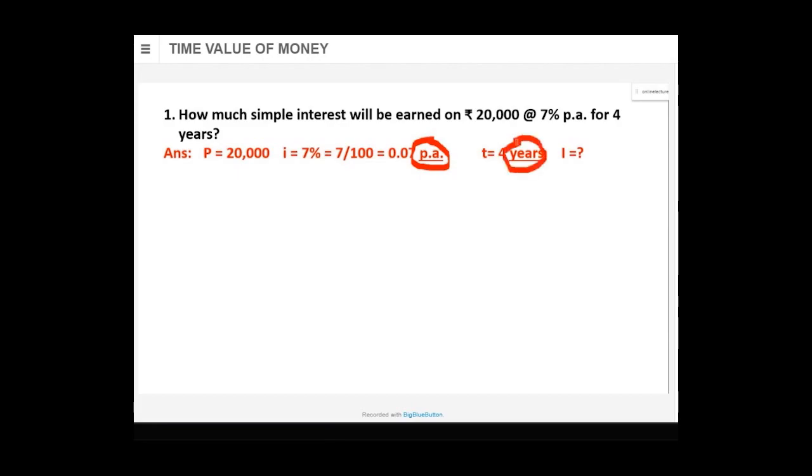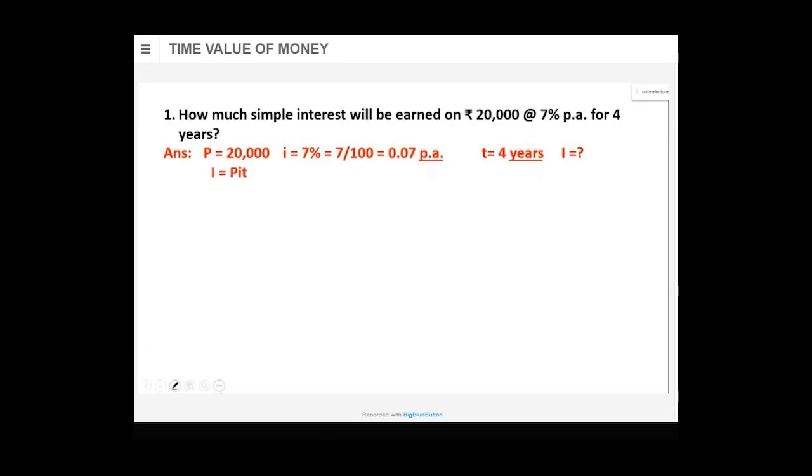If the rate of interest is per annum, the time should be in years. If the rate of interest is in months, the time should be in months, or you convert that rate of interest into annual. You'll have to convert it. So be careful. Today we'll come across that type of sum also. Okay, let's move further.